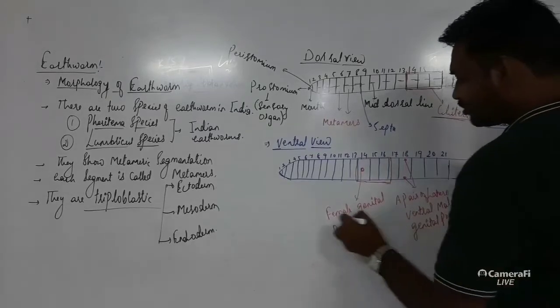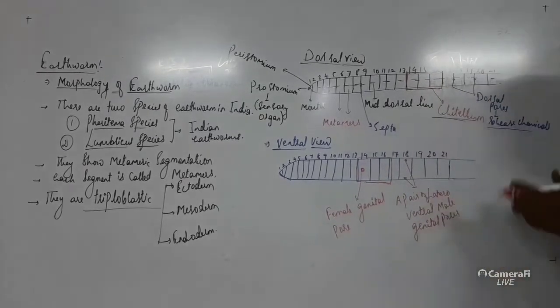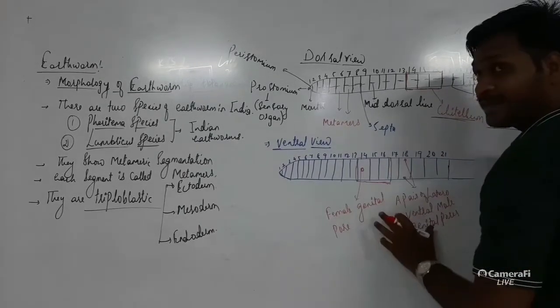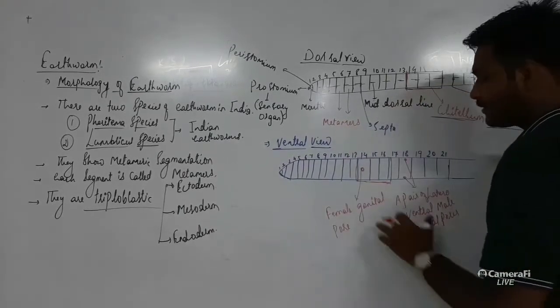So there will be a female genital pore on the 14th segment and two lateroventral male genital pores on the 18th segment. Remember these segments because these are very important parts.